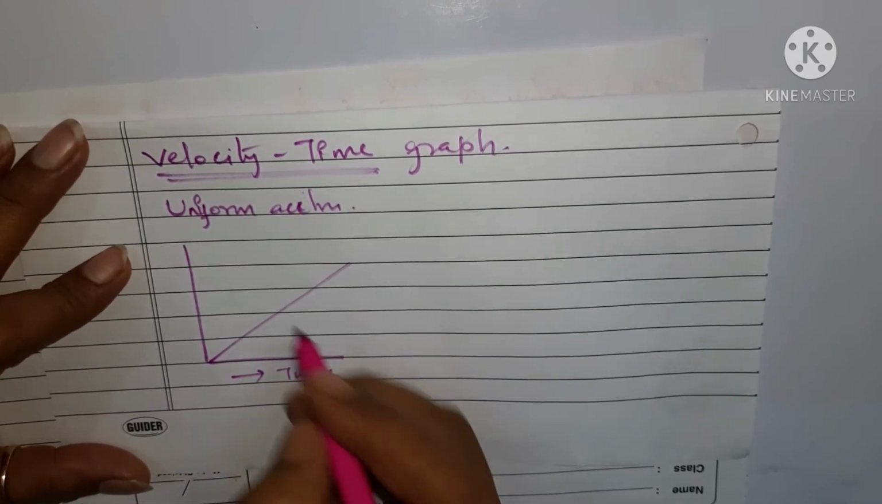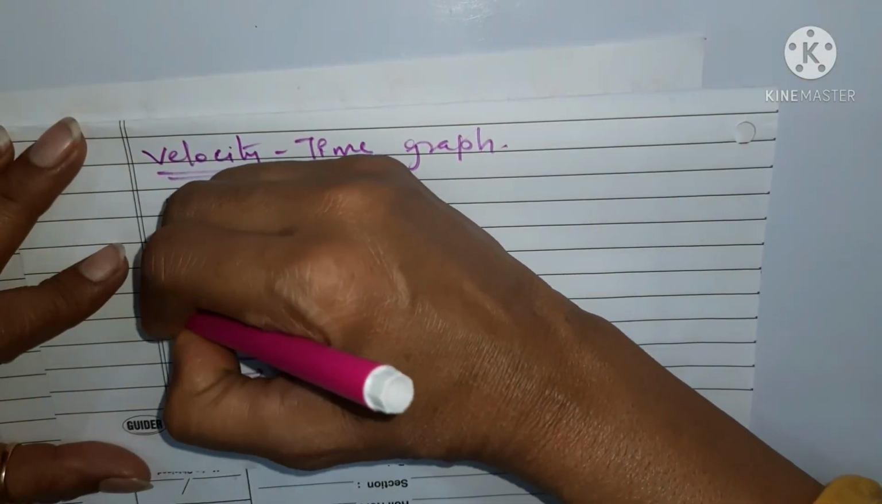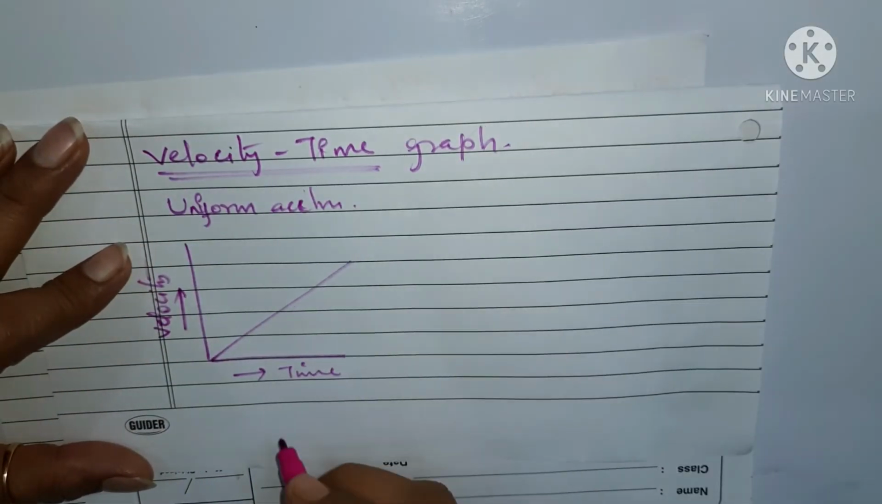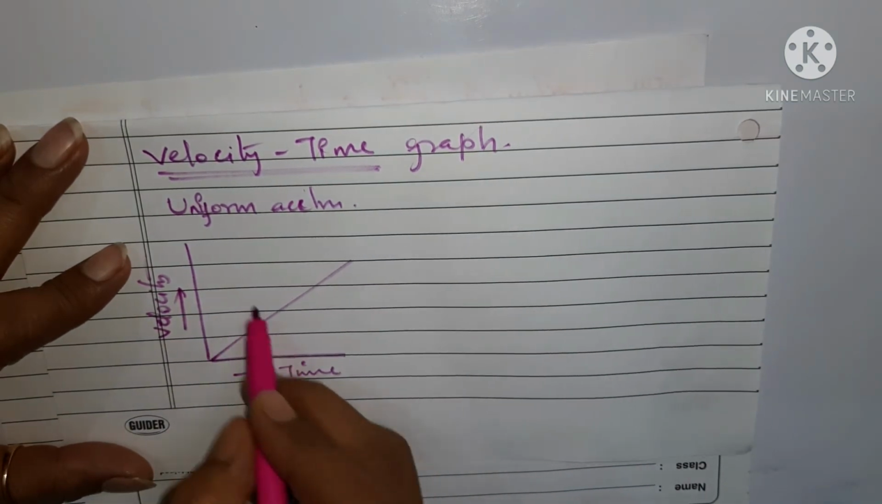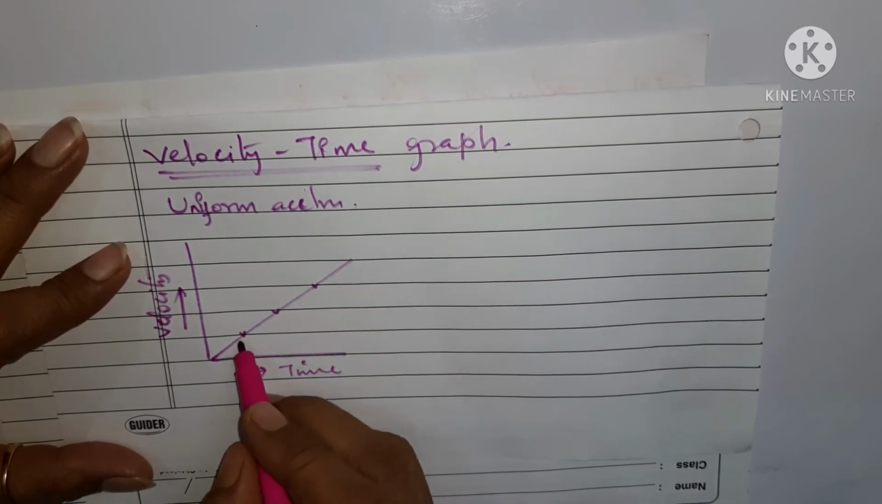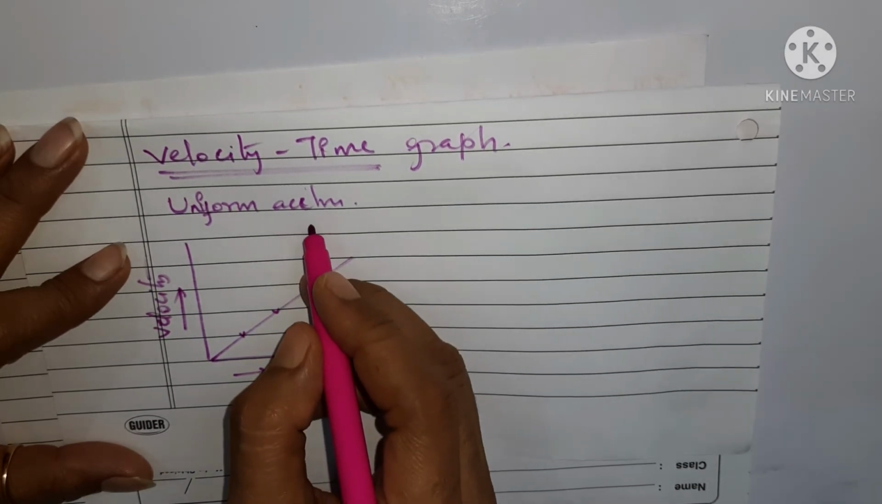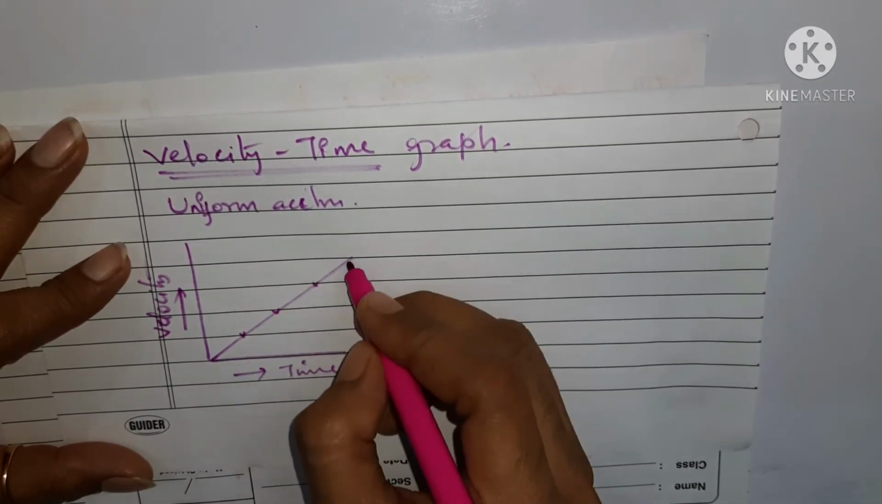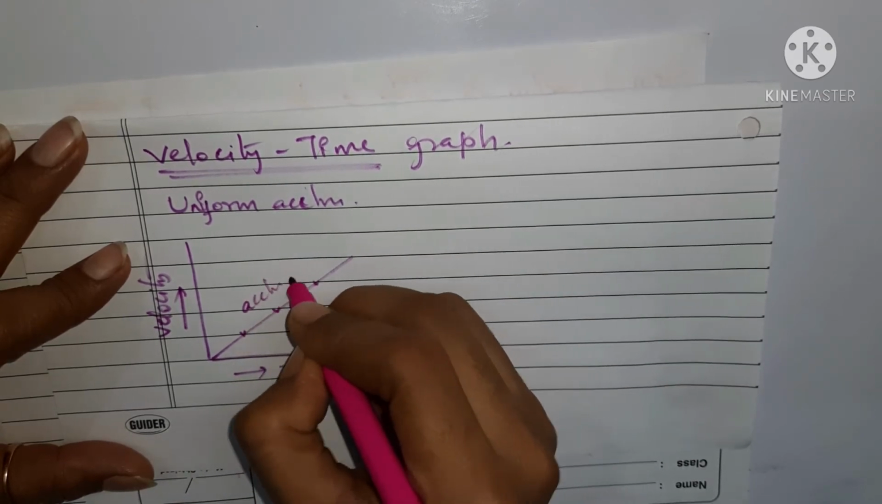And here you will see the velocity which is showing your equal amount of change. When you make the graph, you will get equal amounts of velocity with equal intervals of time. And this is uniform acceleration, where you are getting a straight line graph. Okay, this is the graph of acceleration.